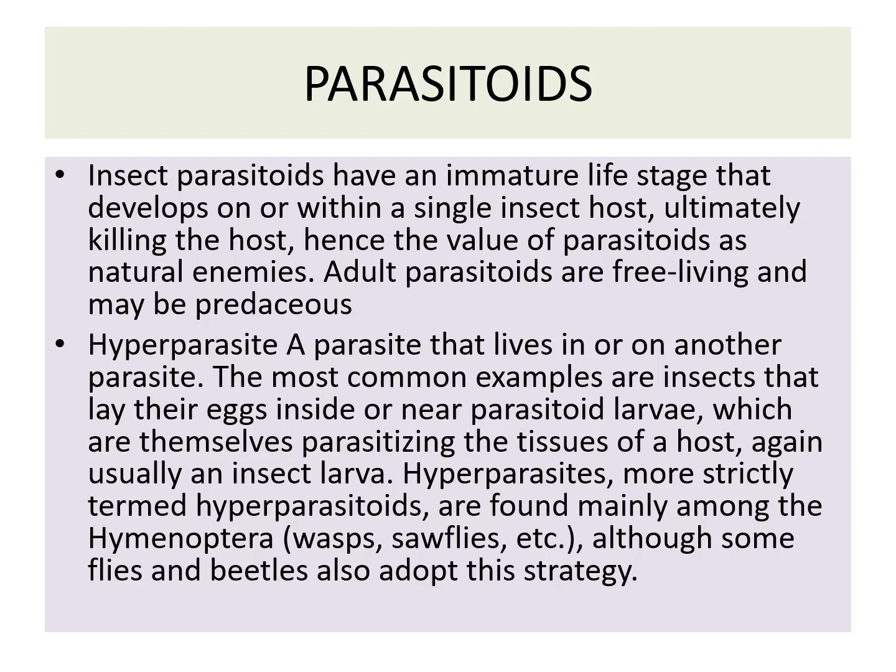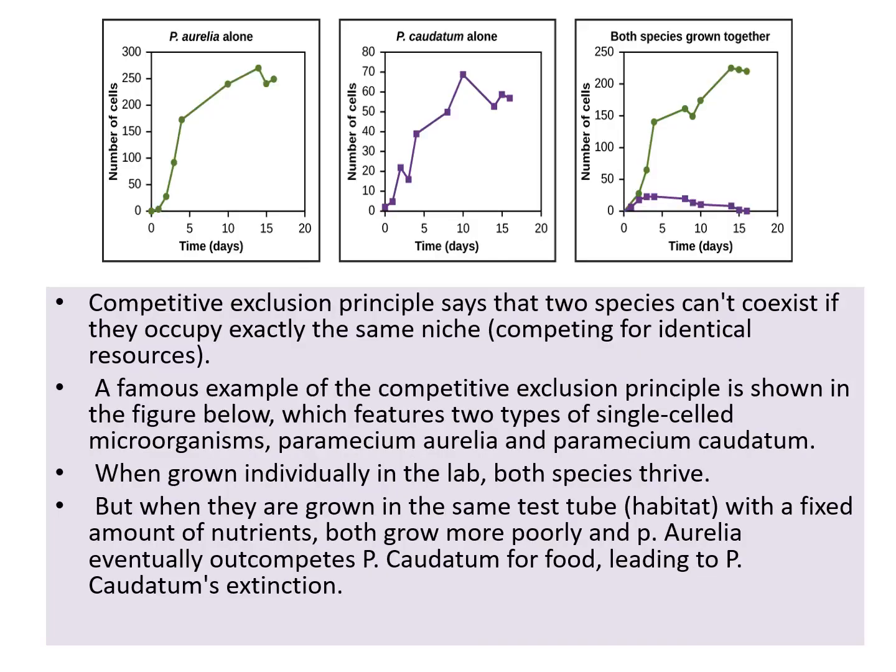Hyperparasites are strictly termed hyperparasitoids and are found mainly among the hymenopterans, that is the wasps, sawflies, etc., although some flies and beetles also adopt these strategies. So parasitoids complete their life cycle in the parasites.